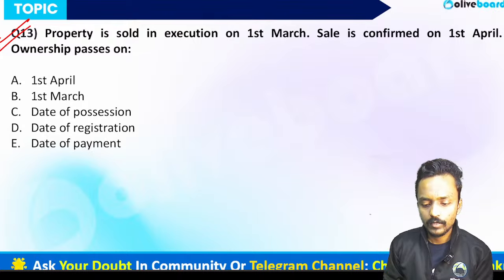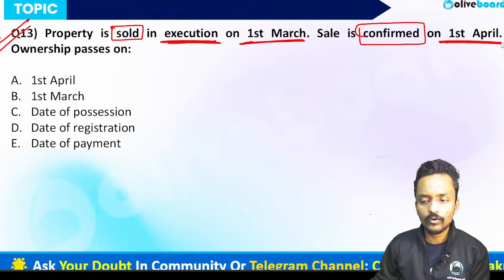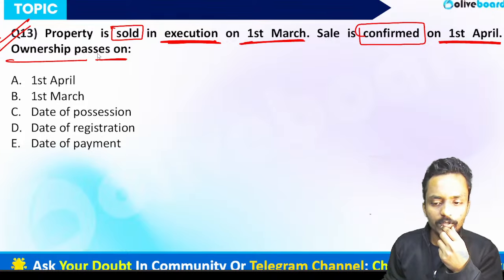The question is saying property sold in execution on 1st of March, with the sale confirmed on 1st of April. So on which date shall the ownership pass?